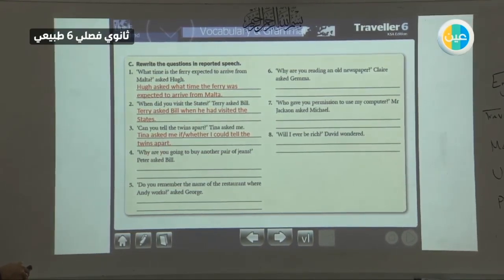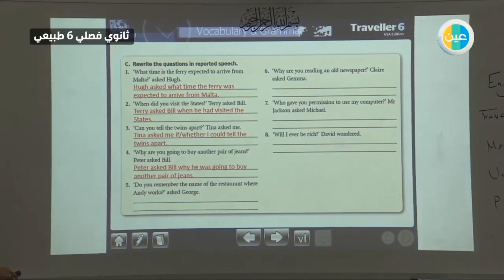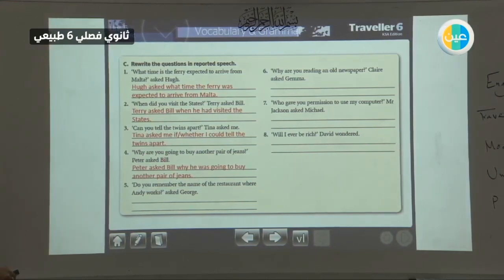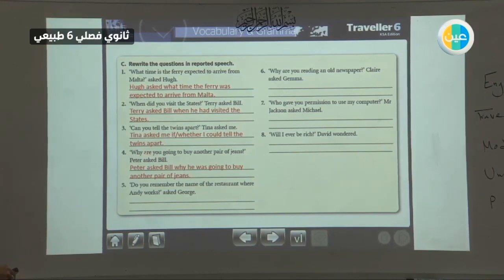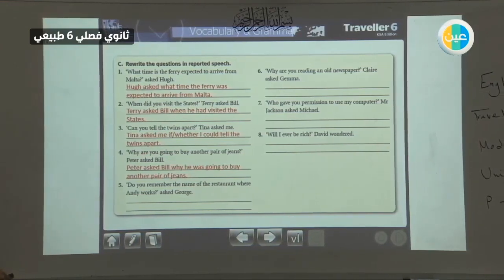Why are you going to buy another pair of jeans? Why, you will use it, are is going to be was. So Peter asked Bill, why, then you, because he's Bill, so he, are is going to be in the past, was, he was going to buy another pair of jeans, full stop. Peter asked Bill, correct introduction, WH question word, then we change it into a sentence. He is becomes he was going to buy a new pair.